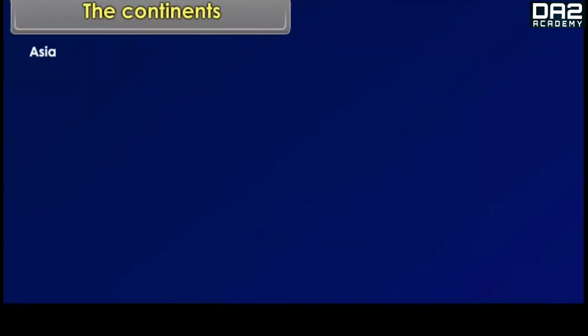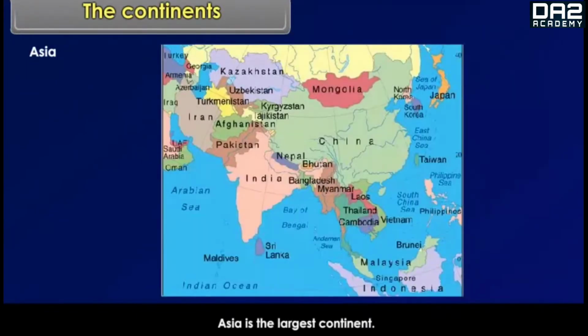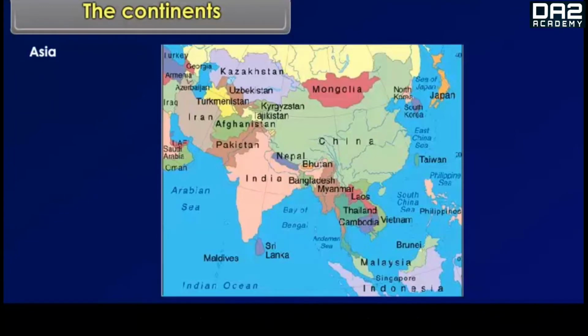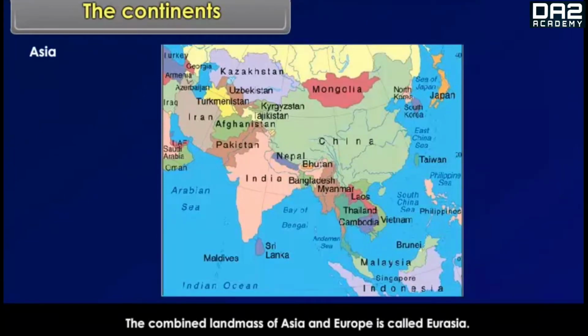Asia. Asia is the largest continent. It covers about 1/3 of the total land area of the earth. Asia lies in the eastern hemisphere. It is separated from Europe by Ural Mountain on the west. The combined land mass of Asia and Europe is called Eurasia.